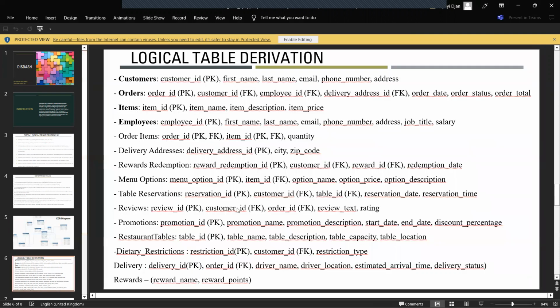Now, for the logical table derivation, the four strong entities are customers, orders, items, and employees, and each of them have their respective primary keys. For the weak entities, for example, the menu options entity is a weak entity because it depends on the existence of the items entity, which is referred by the foreign key item ID in the menu options table. The dietary restrictions entity represents the various dietary restrictions that customers may have, such as food allergies or cultural restrictions. Each restriction is associated with a specific customer identified by the foreign key customer ID, which references the primary key customer ID in the customers table.